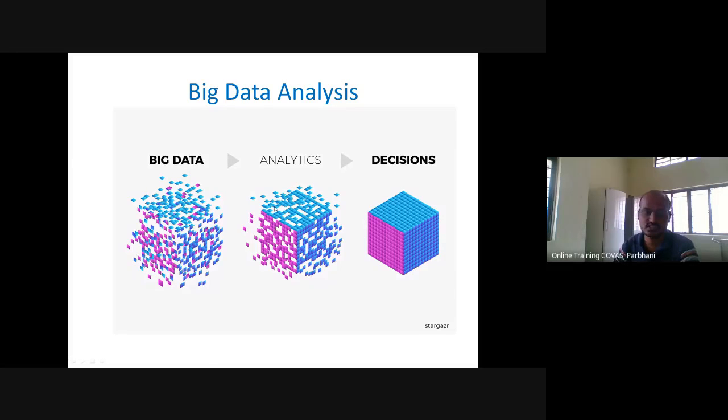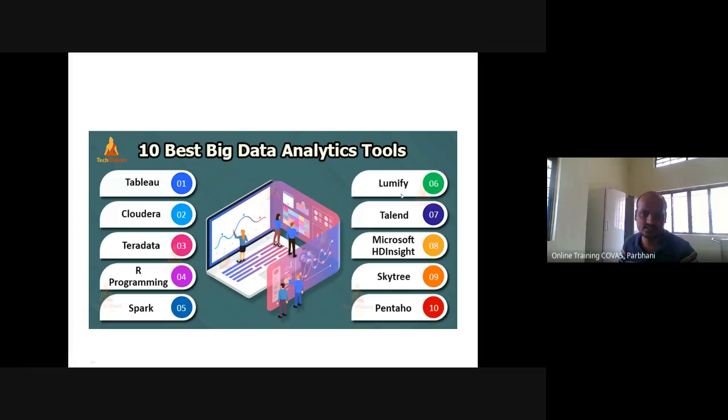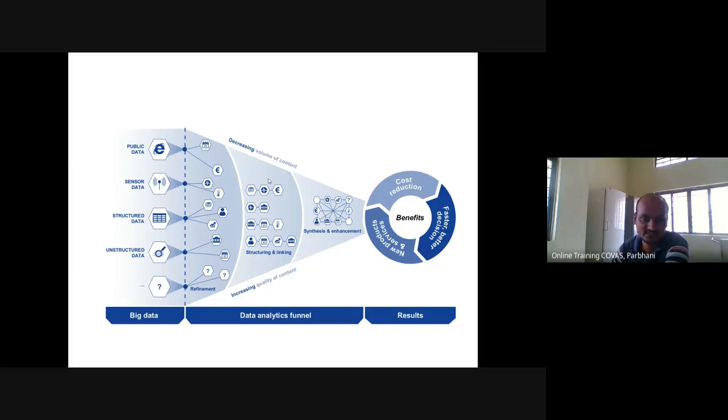techniques. At the start, I will show some images which I have collected from Google, and then we will try to do some practical aspects of data analysis in Python. So, big data analytic decision. These are some of the big data analytic techniques like LumiPy, Microsoft Azure Insights, SkyTree, R programming, Python, then TensorFlow, Hadoop. These systems are used for big data analytics.